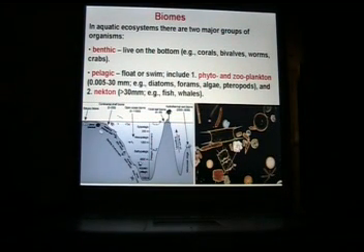Biomes. So the aquatic ecosystems, there are 2 major groups of organisms. Benthic, those are the ones that live on the bottom. These are the ones I study in my work. Things like corals, bivalves, worms, and crabs live on the bottom, benthic. Another type would be pelagic. So you can be either benthic or pelagic if you're living in the aquatic ecosystems. Pelagic guys, instead of living on the bottom, float or swim around.